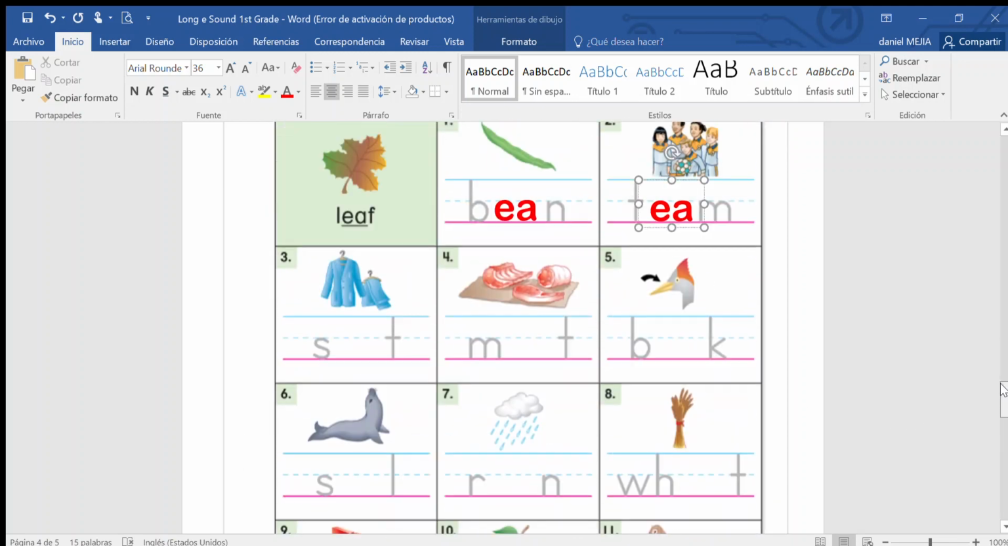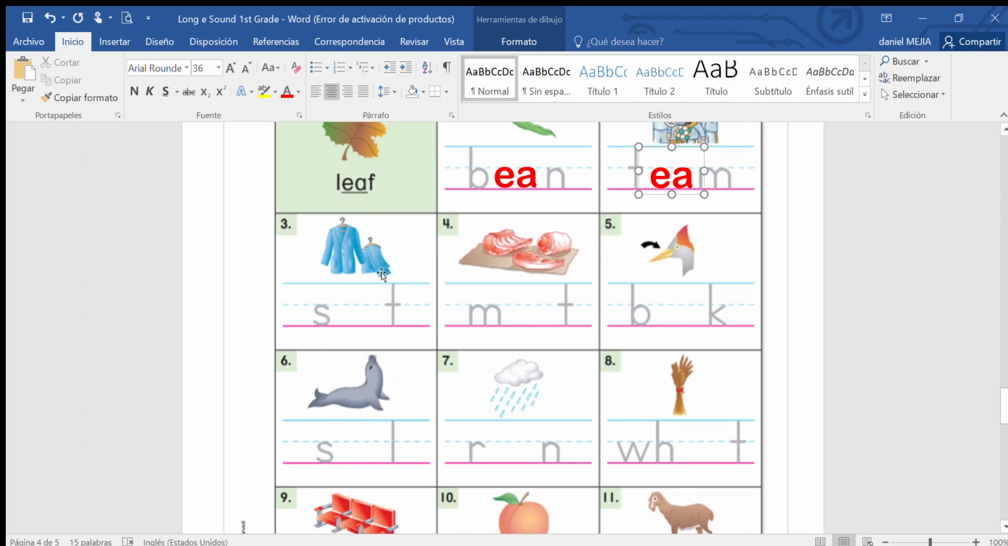Let's continue. 3. Suit. Suit. Does it have the long E sound? No, so we do not write anything. Number 4. Remember what is this? Meat. Meat. It has the long E sound, so we write EA. Number 5. What is this of the animal? It's not the bird. It's this little part in yellow. What is it? It is beak. Beak, okay? Beak. Does it have the long E sound? Yes, so you're going to write EA.